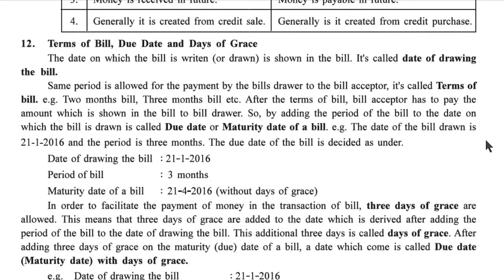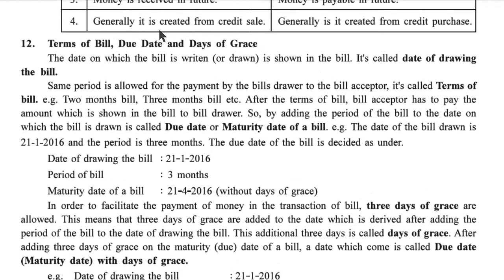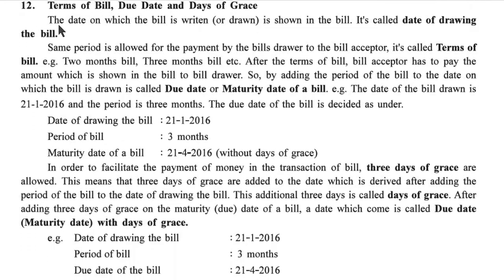Now, point number 12. Terms of bill, due date and days of grace. The date on which the bill is written or drawn is shown in the bill. It is called the date of drawing the bill. The same period is allowed for the payment by the bill drawer to the bill acceptor.